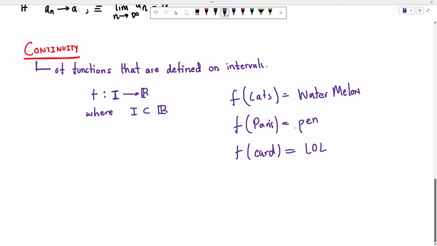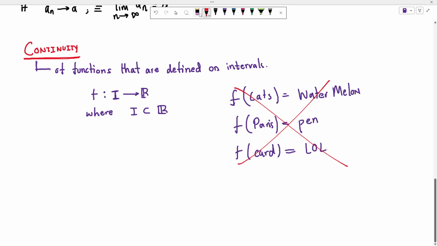So this is still a function, right? We are not going to talk about continuity of functions like this. Someone can develop a whole algebra around cats and Paris, pen, card, etc., and then they can talk about continuity of those, but we are not doing this.